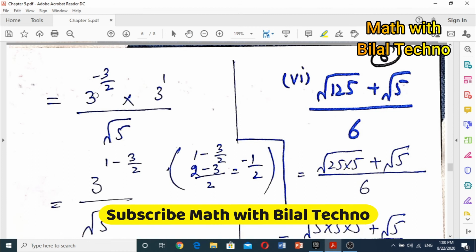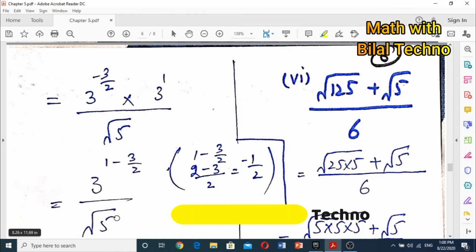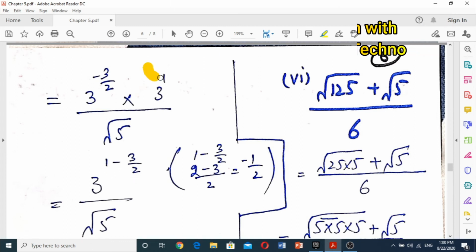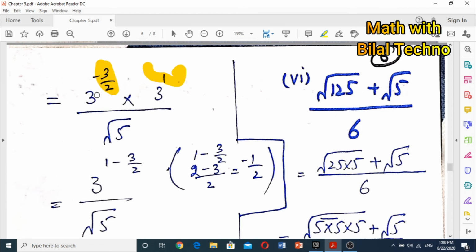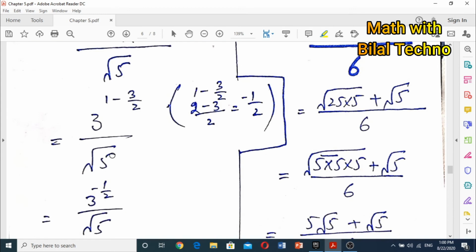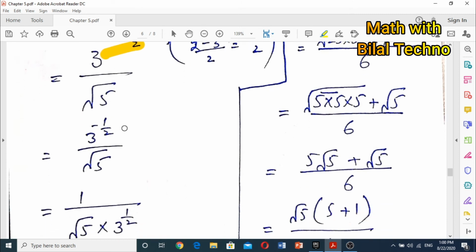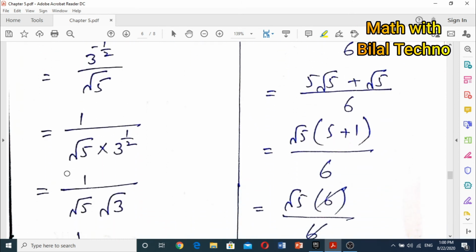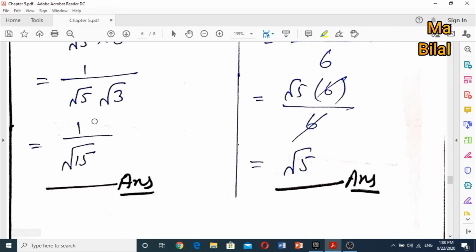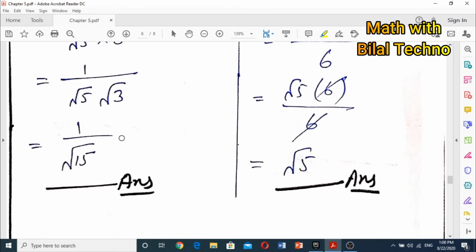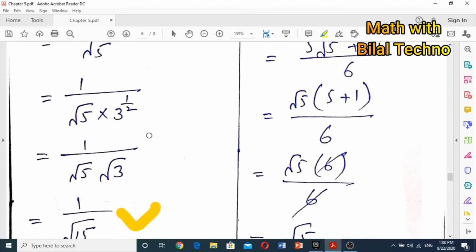So now we will multiply the whole power minus 1 by 2 with individual powers of the integers. So after multiplying, we get that 3 raised to power minus 3 by 2 into 3 raised to power 1, and in the denominator we got under root of 5. Now here, according to the law, we can write this 3 raised to power 1 minus 3 by 2. 1 is this and minus 3 by 2 is this. So 1 minus 3 by 2, and in numerator square root of 5. After taking LCM and solving this, we got 3 raised to power minus 1 by 2 over square root of 5, which in the last is written as 1 divided by under root of 15.